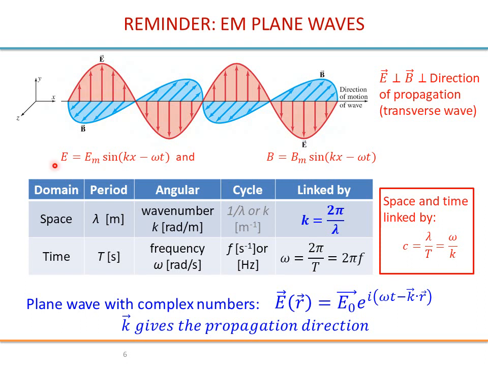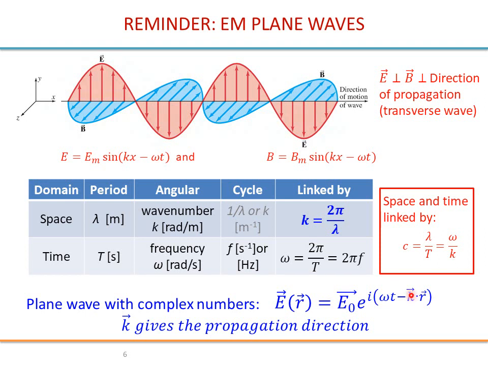Okay, in the real world we represent the electric field using just a sine function for the plane wave, but it is useful to use complex numbers for mathematics in particular. So we usually represent a plane wave by a vector, which could be the electric field. The function of position is equal to the amplitude, which is a vector, and a phase factor. So the phase is represented by the exponential i(omega t minus k·r), k·r being a scalar product of the 2 vectors.